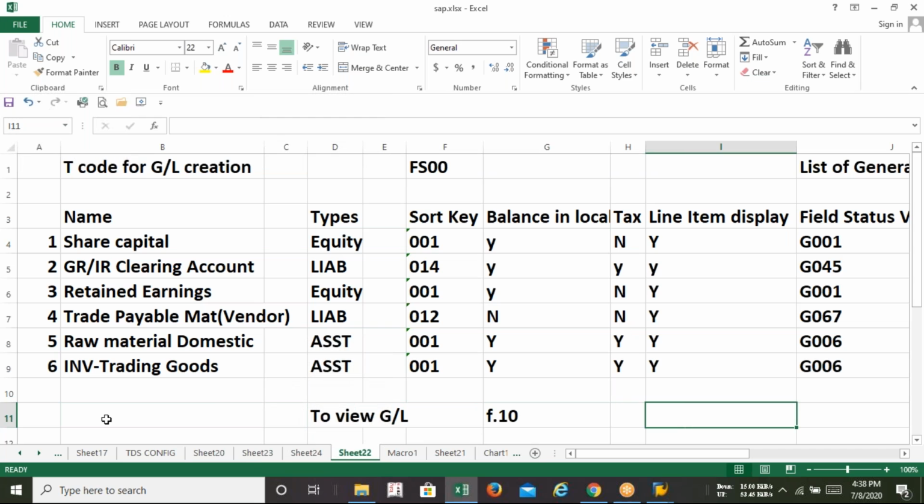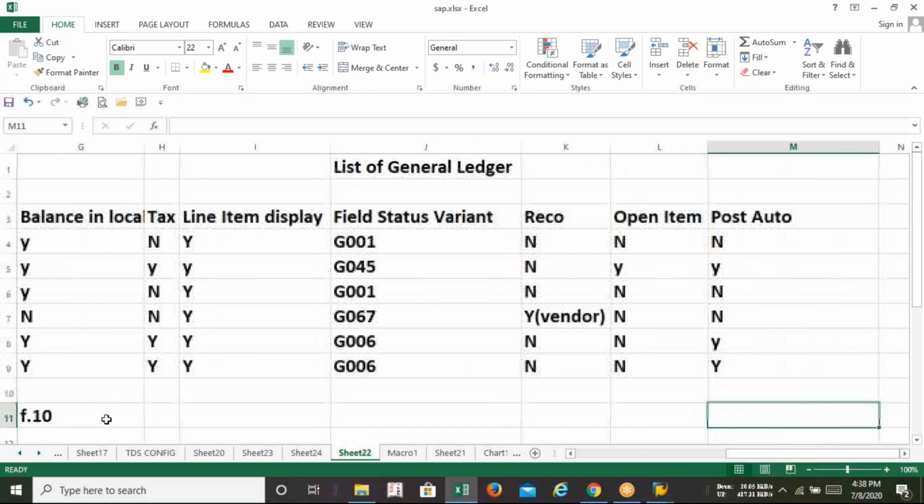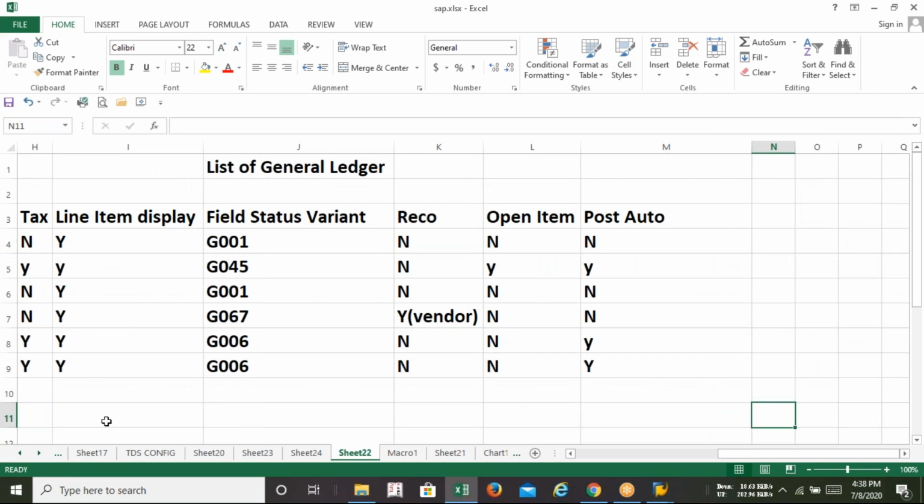Now come to this and take this one also. Please take two screenshots of this Excel sheet. Why, sir?